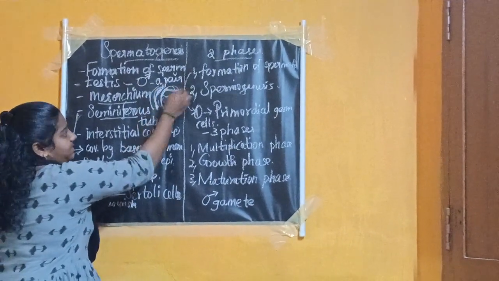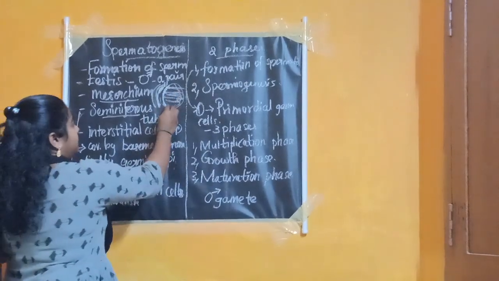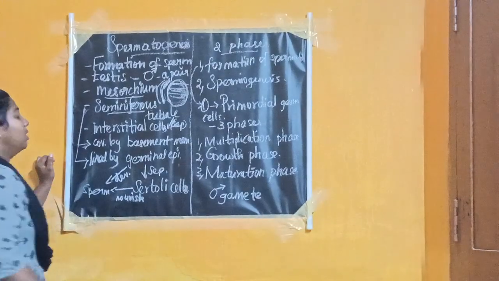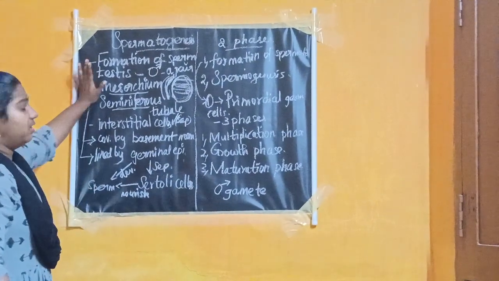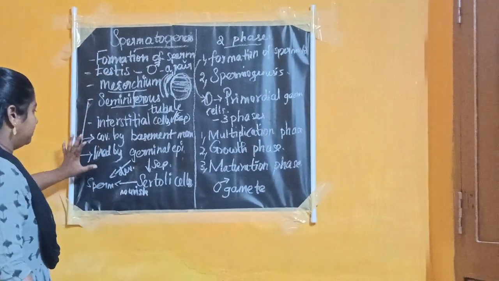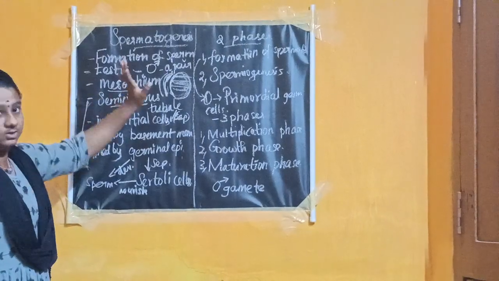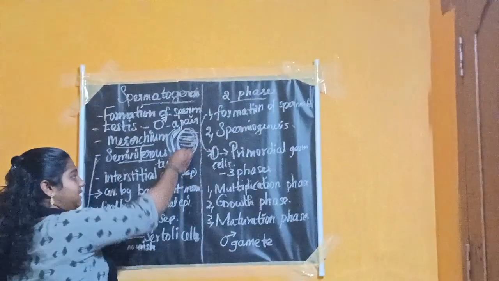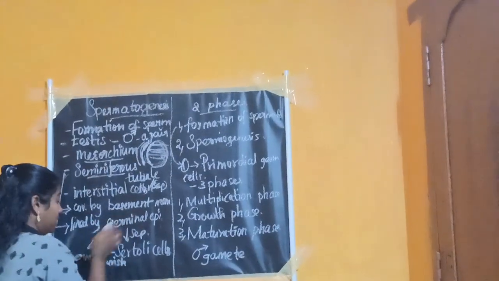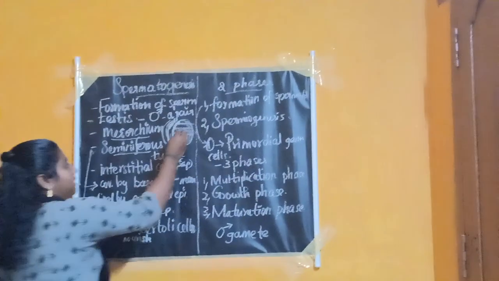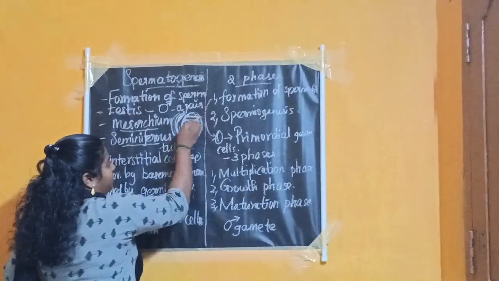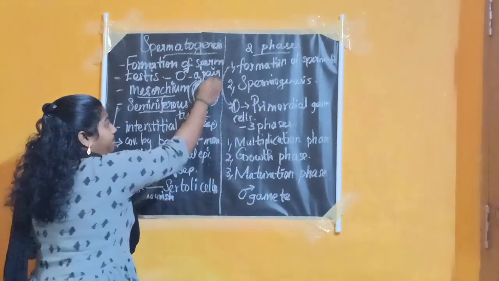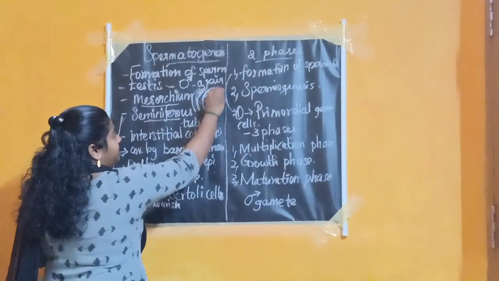First, a small introduction about spermatogenesis. In these germinal epithelial cells, the sperm is developed.